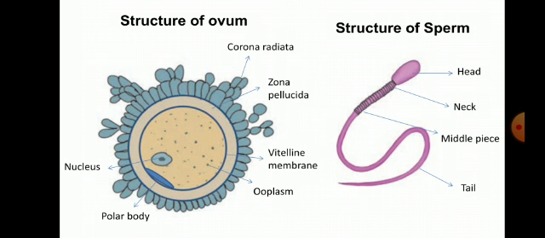Okay, you can see the structure of the ovum. This is the ovum: corona radiata, this is the zona pellucida, this is the vitelline membrane, this is the ooplasm, this is the nucleus, and this is the polar body. Now you can see the structure of the sperm. This is the head, neck, middle piece and tail. So this is the structure of the ovum and the sperm.